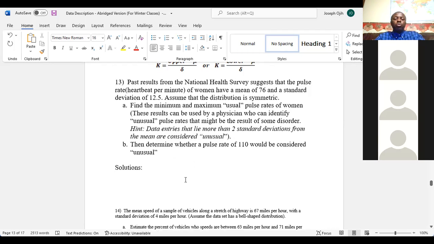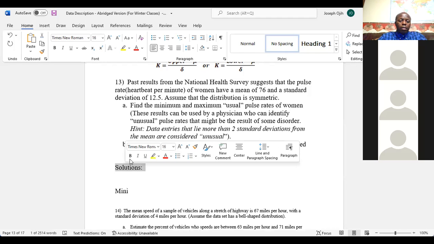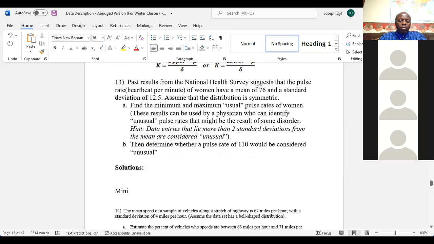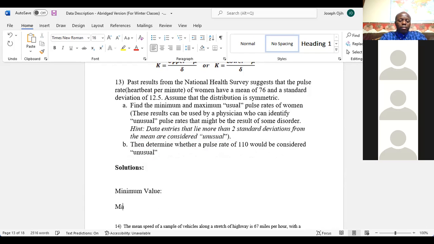So let us find it. That means we need the minimum value as the minimum pulse rate, and we need the maximum value. That is for part A.